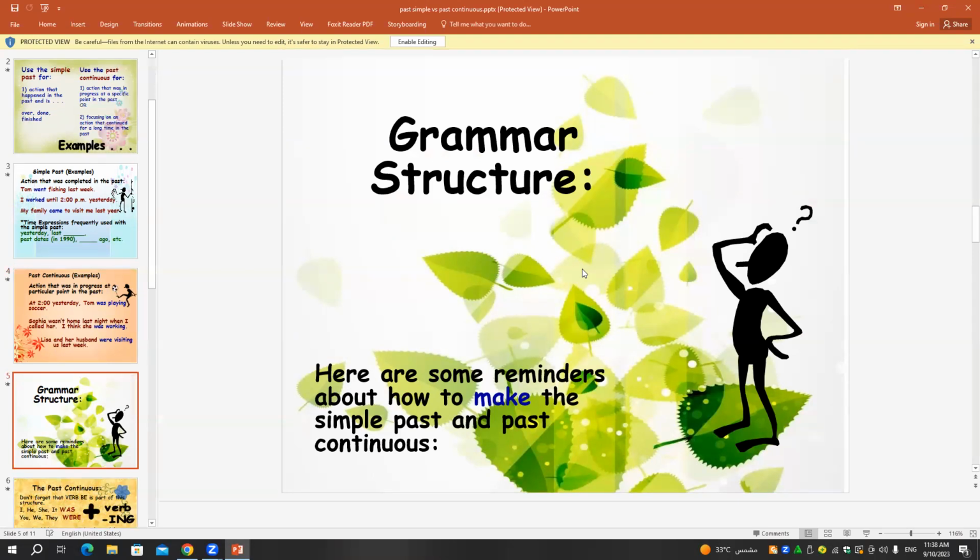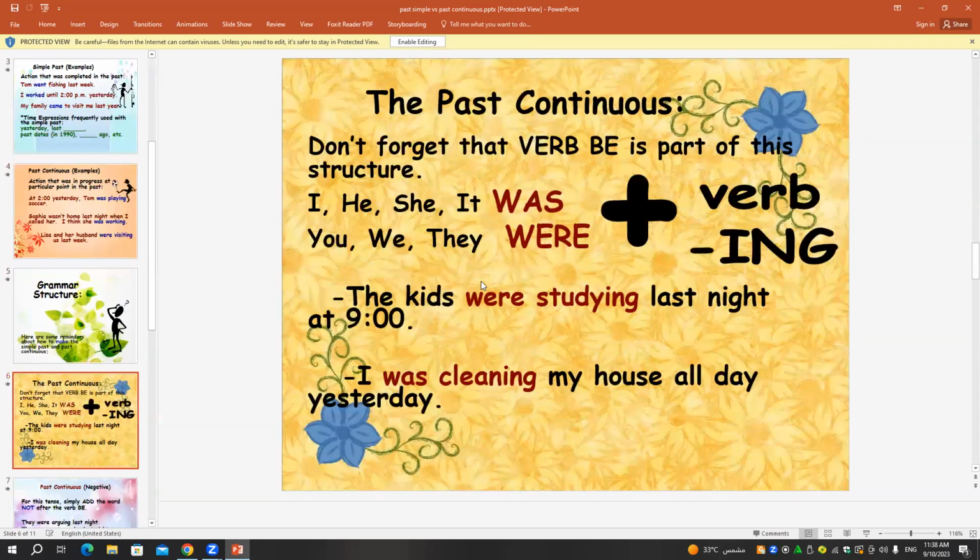Here we have a quick revision on the past simple and the past continuous. We are going to revise the form and the usage of each one of them, and see some examples using the past simple and the past continuous. In the past continuous, don't forget that the verb be is part of this structure. Be means verb to be. In the present, it's am, is or are. In the past, was or were.